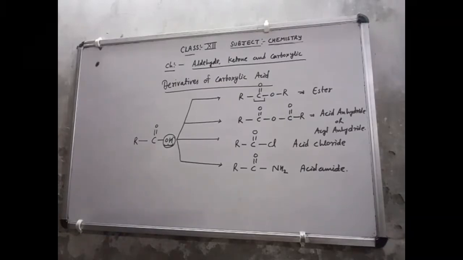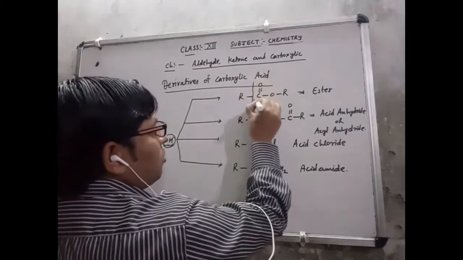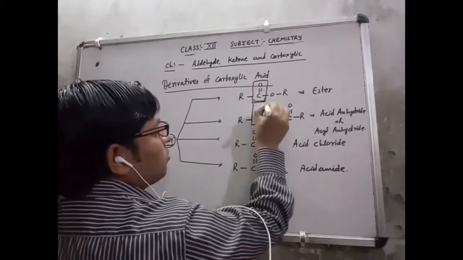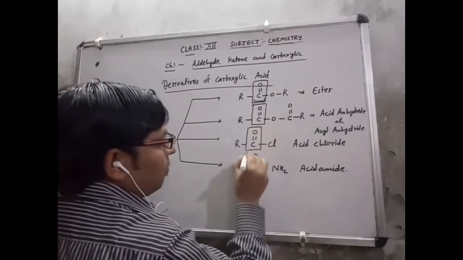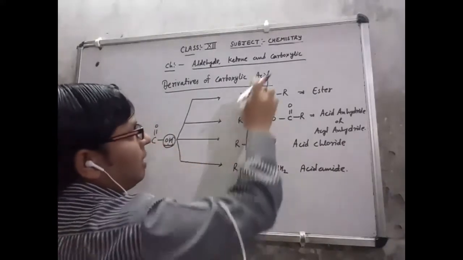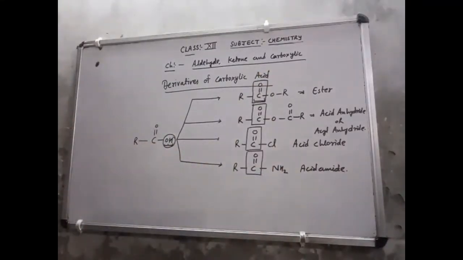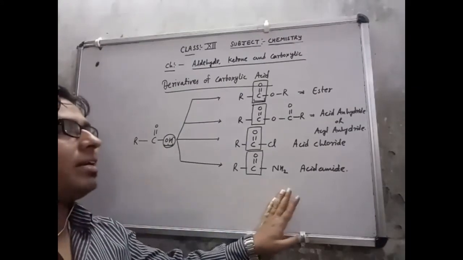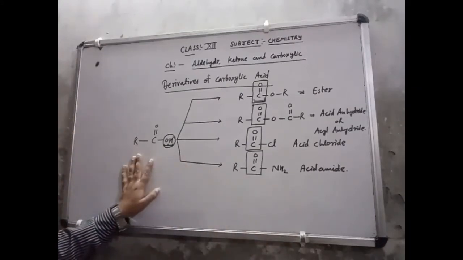Now one thing is available here: in all the compounds you will check that the CO group is available. This is also a CO group, this is also a CO group, meaning the carbonyl group is present. So we can say that all are derivatives of carboxylic acid, which we have to study in this chapter.